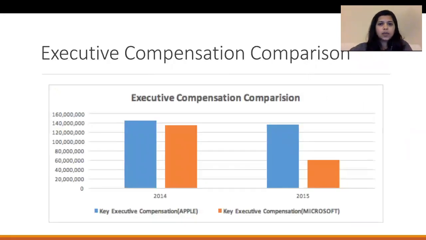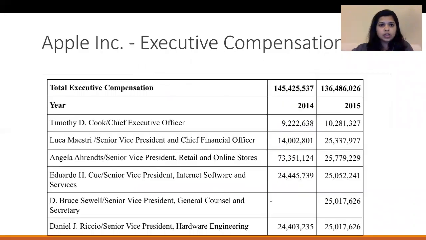Continuing with the executive compensation comparison, we can see the graphs for 2014 and 2015 for both the companies. Let's compare the individual compensation for both the companies now. Starting with Apple, Tim Cook started as Apple CEO in 2011. Last year, Apple gave Cook $9.2 million, including a salary of $1.8 million, with $6.7 million in bonus and $699,000 for security. This didn't include 80,000 restricted stock units that Apple presented Cook.